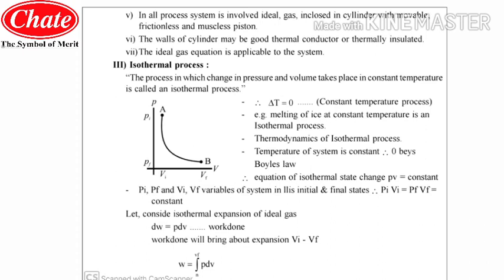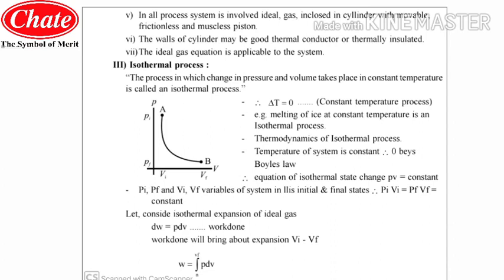Means delta T is equal to 0. For example, melting of ice at a constant temperature is an isothermal process. Means when the ice is melting, the temperature is constant, while the pressure and the volume are also changing, but the temperature is constant, so we can say it is an example of an isothermal process. Now the next one is thermodynamics of isothermal processes.